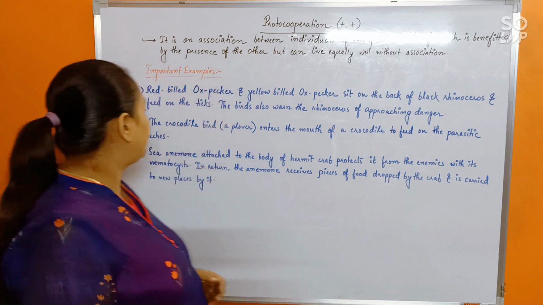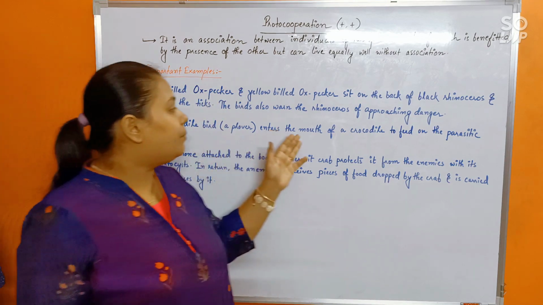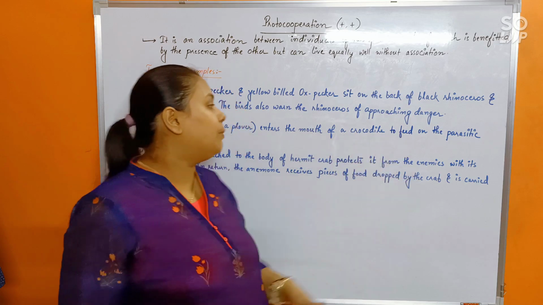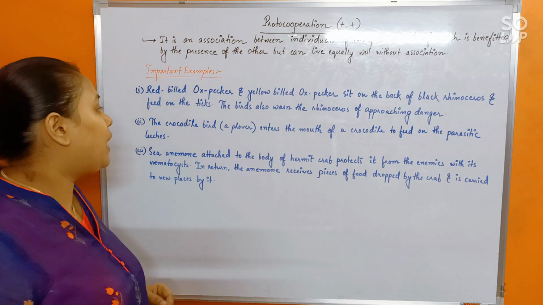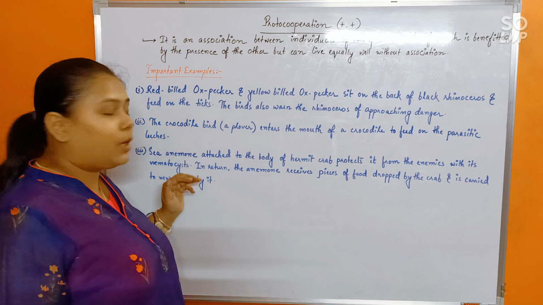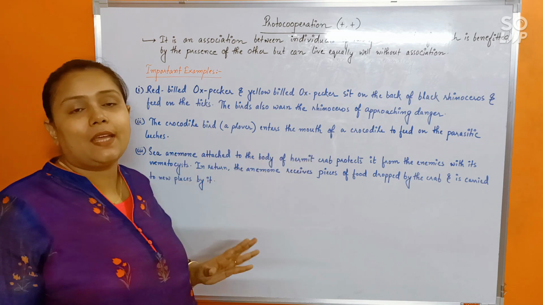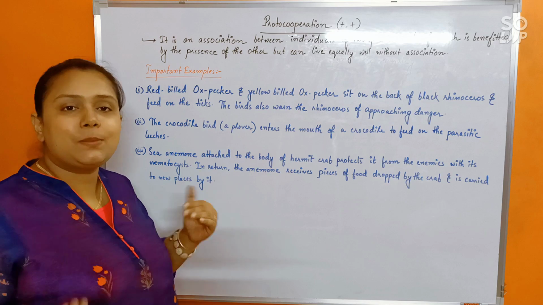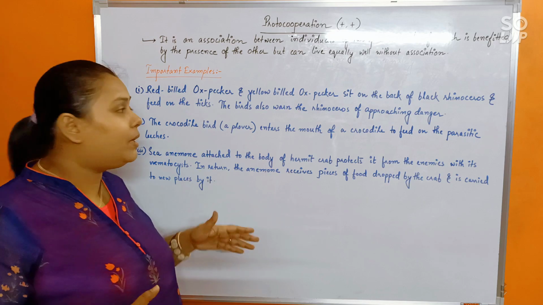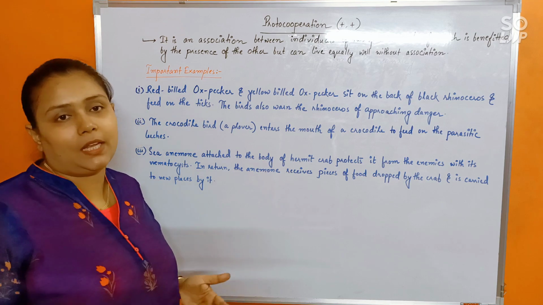Fine? Next. The crocodile bird, a plover, enters the mouth of a crocodile to feed on the parasitic leeches. A similar kind of association, where the crocodile bird is getting food, whereas the crocodile is getting rid of the blood-sucking parasites. So it's a kind of plus-plus association. But if you separate the crocodile bird from the crocodile, it would not make any difference.